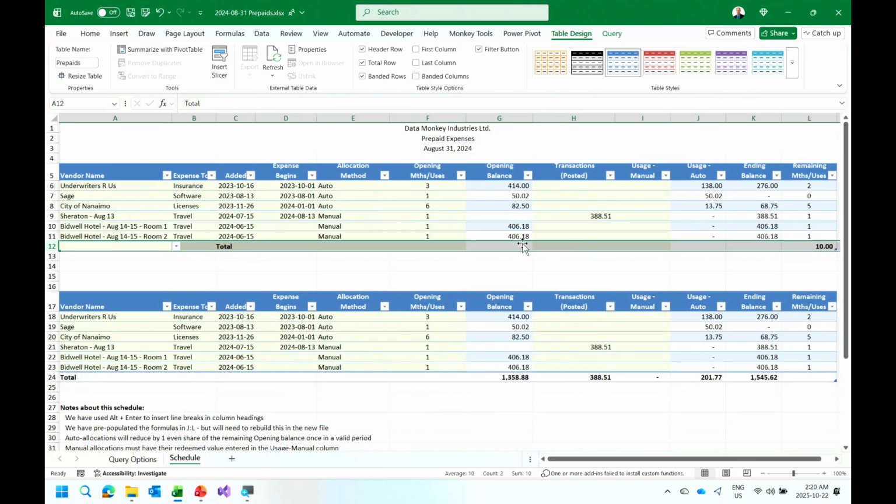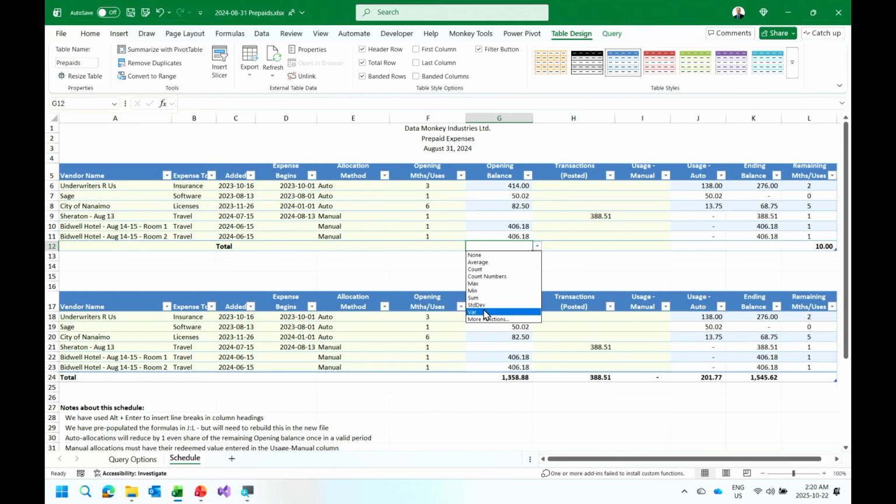All right, so if we do a total here, let me see if I can get this in place here. We're going to go sum. There is something that is seriously sideways on this, because that total is not supposed to be over there either. So at any rate, the important part around what I've done here is I'm trying to recreate the scenario that we have.